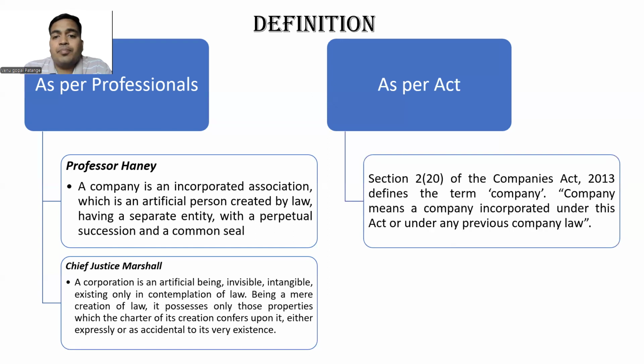Next, the definition as per the Act is quite simple. It defines a company as a company incorporated under this Act or under any previous law. A company which got incorporated under this Act or any previous law, which is mentioned in Section 2, Clause 20. This is the definition of company as per professionals, and also as per the Act.